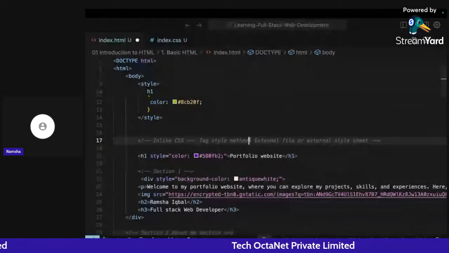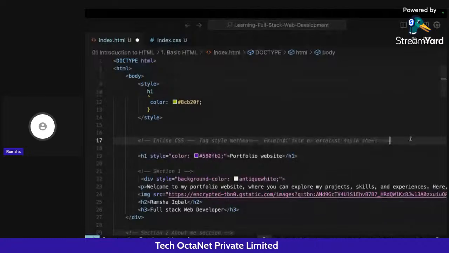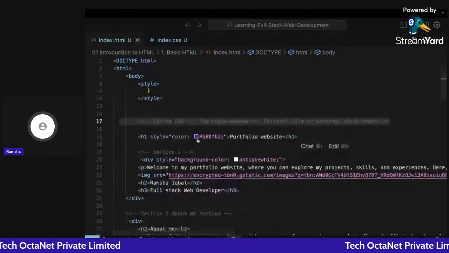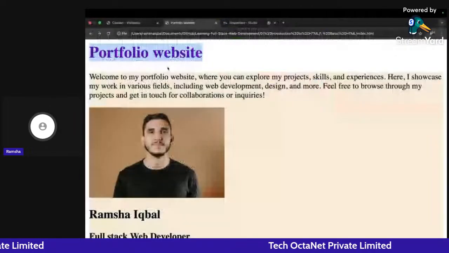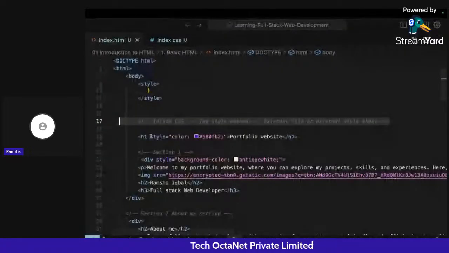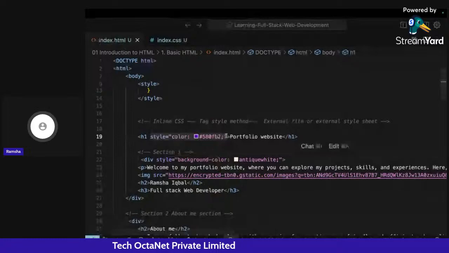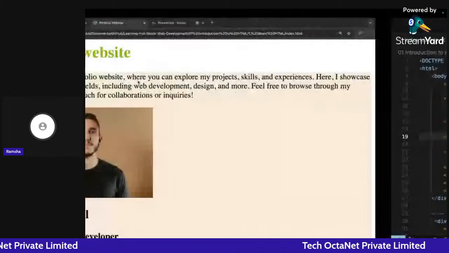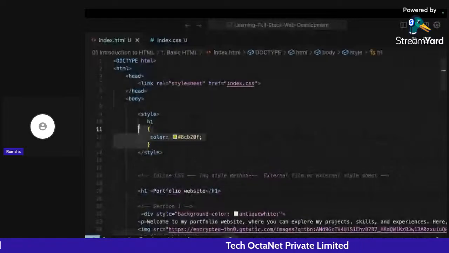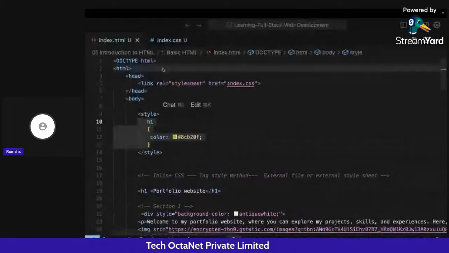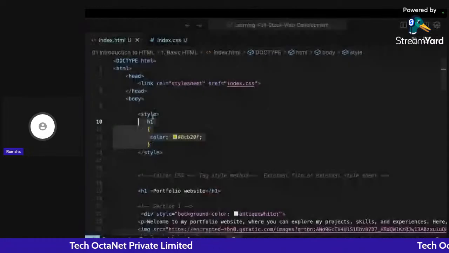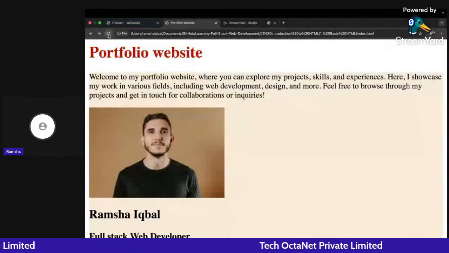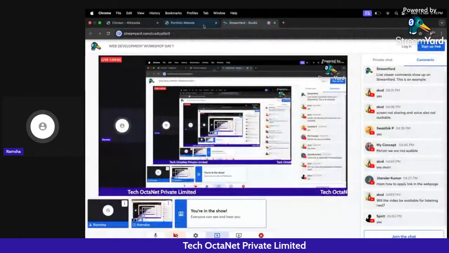Then we have the style method and then we have the external file or external style sheet. So inline CSS has purple color. It's the highest priority one, so we are getting this. Now if I remove this particular style from here, then we'll be getting green color because in preference order, green comes in at number 2. And then if I remove this also, then we'll be getting this particular red color from the external style sheet. So I hope this part is clear to all of you.